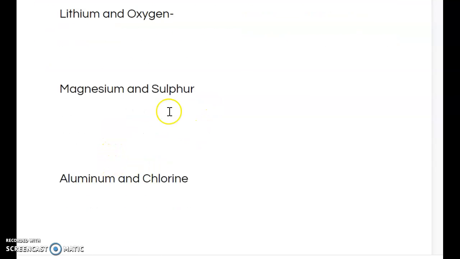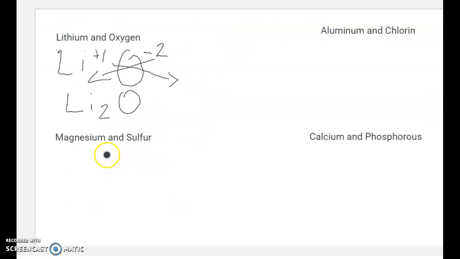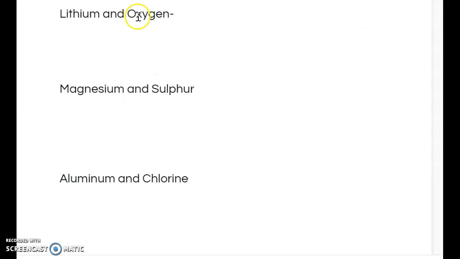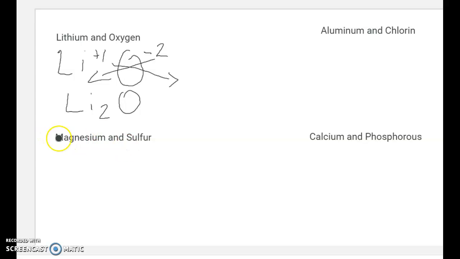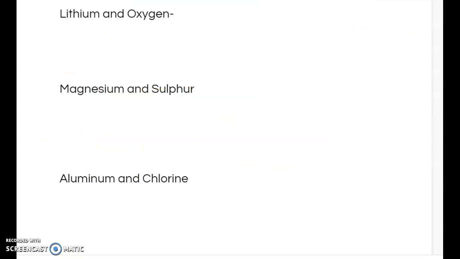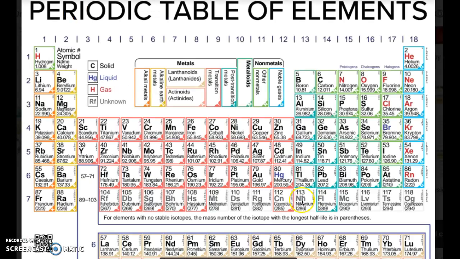Now let's look at magnesium and sulfur. I'm going to go back to my periodic table, and I'm looking for magnesium. I see magnesium is in group 2.